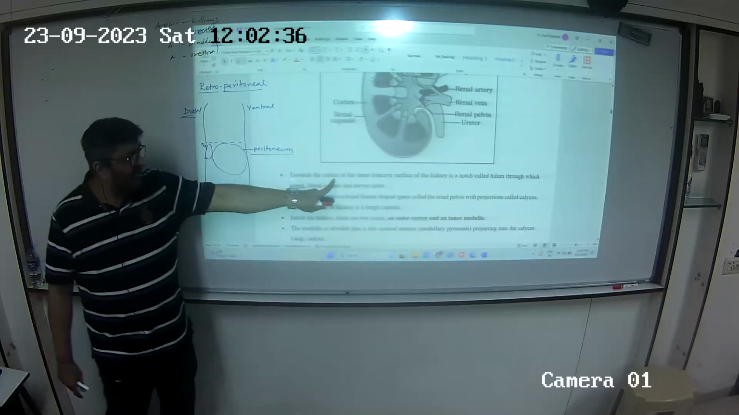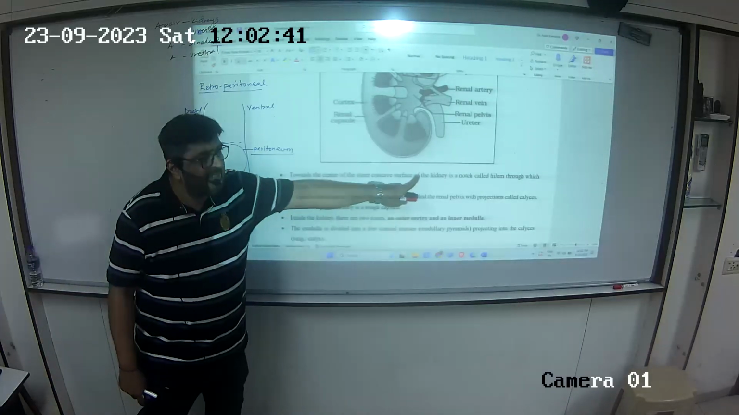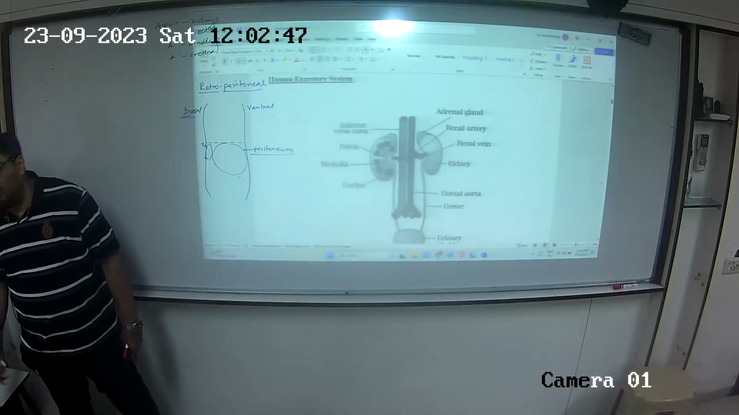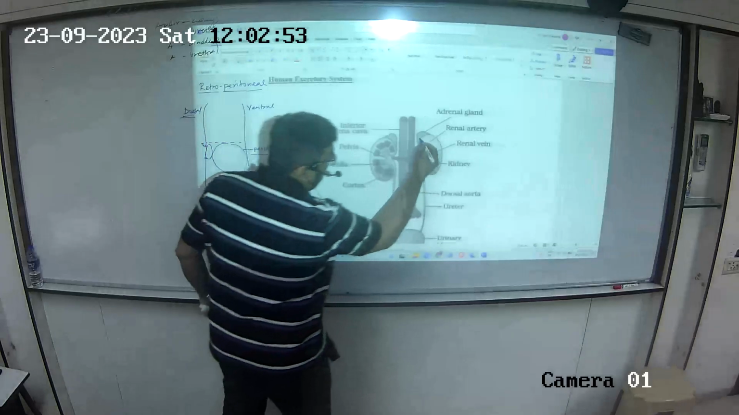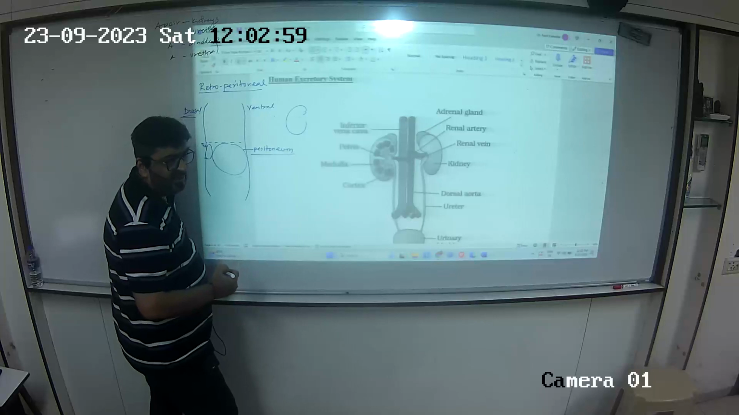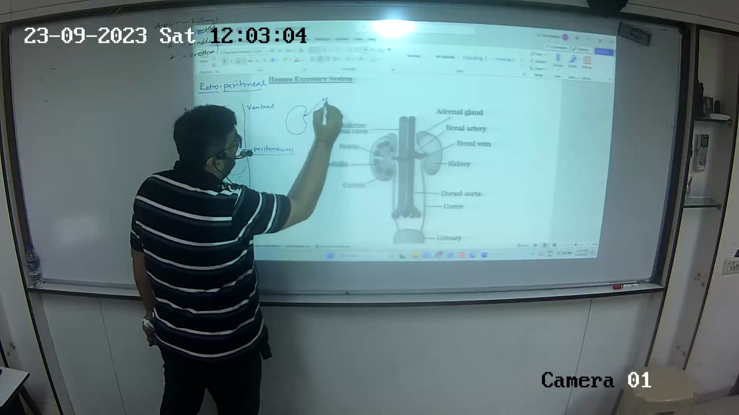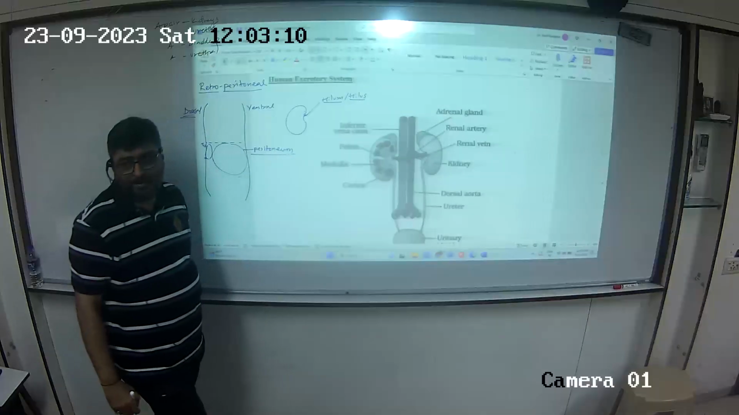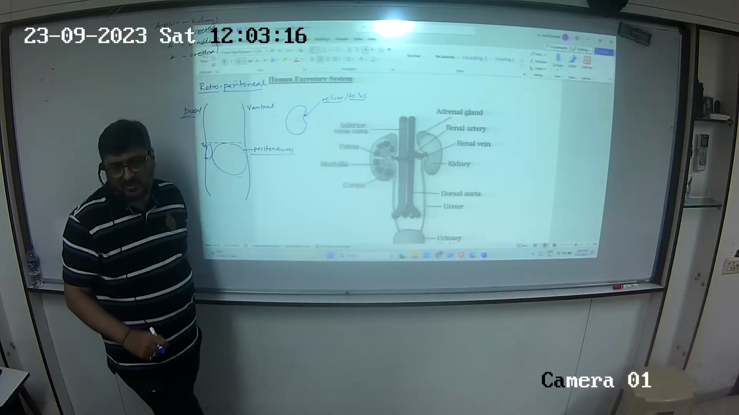Now towards the center, quiet please. Towards the center of the inner concave surface of the kidney. That means the kidney has two surfaces, outer and inner. So towards the inner surface we have this notch. It's a bean-shaped structure. So this is the inner surface. So this notch is called as hilum, also sometimes referred as hilus. So where is the notch situated? On the inner concave surface.